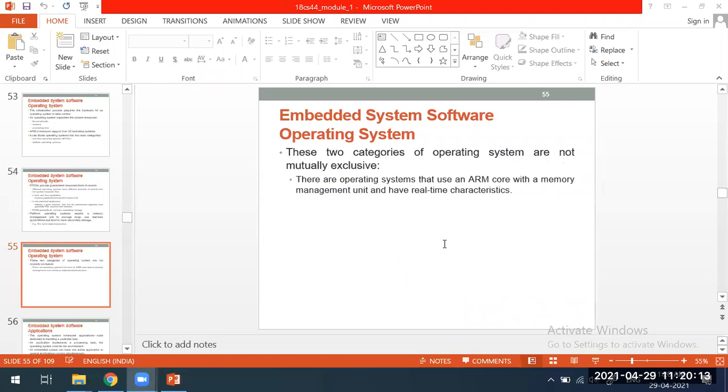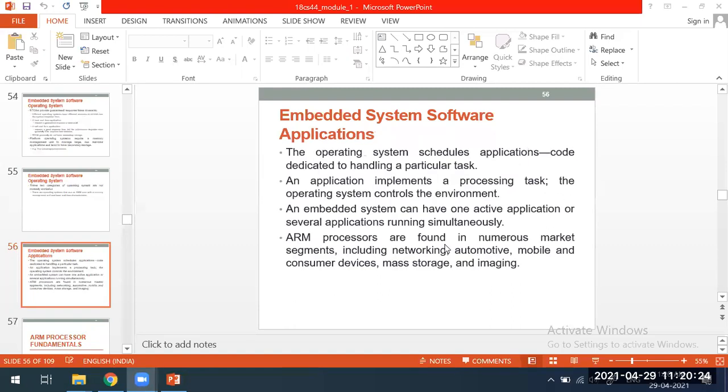One more thing is, other than the embedded software operating system, you will have the application on top of that. Till now what we have seen: boot code, initialization code. On top of the initialization code, the operating system is there. On top of the operating system, applications are there. This application is the interface that we see.